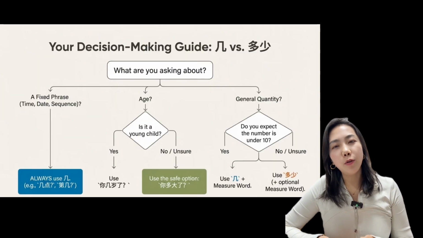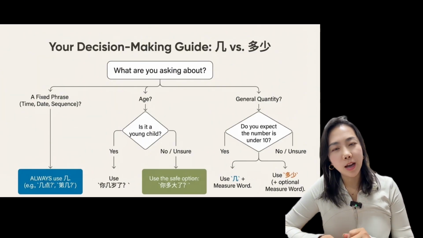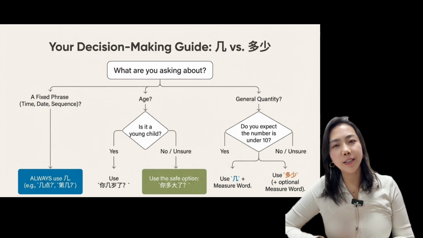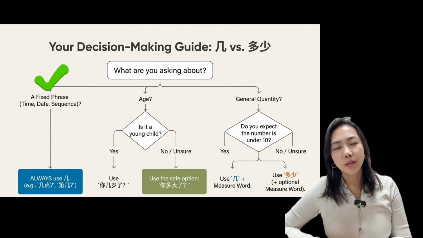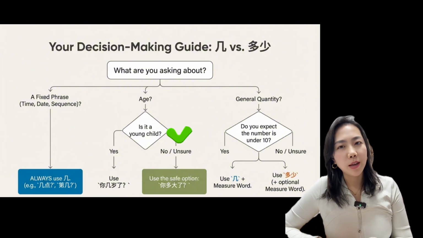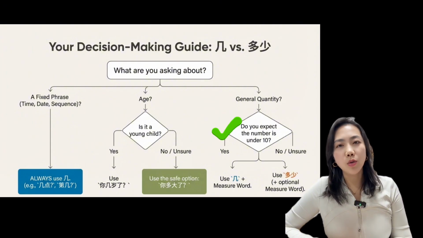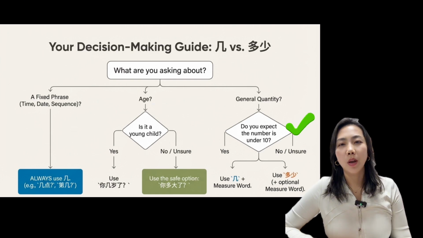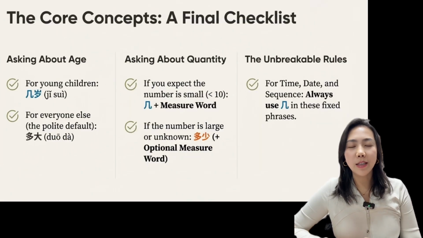When you are unsure, follow this simple decision process. First, ask yourself, am I using a fixed phrase? If yes, always use 几. If not, ask, am I asking about age? For young children, use 几岁. For everyone else, use 多大. If you are asking about quantity, ask yourself, do I expect the number to be under 10? If yes, use 几 plus measure word. If not, or unsure, use 多少. Okay, once you understand expectations, 几 and 多少 become very logical.